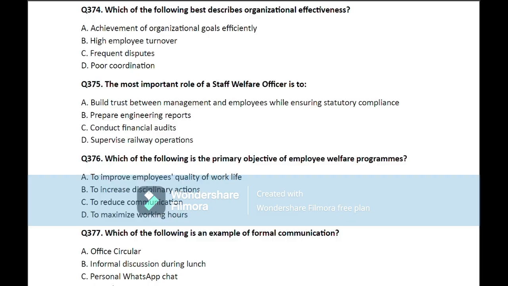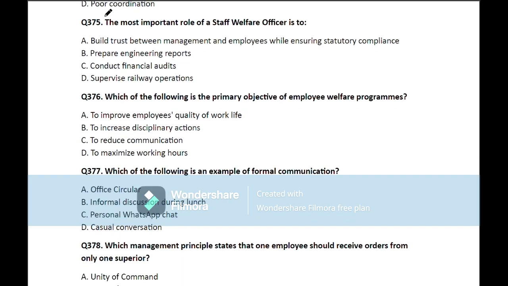Question number 374. Which of the following best describes organizational effectiveness? So here the correct answer is achievement of organizational goal efficiently. Move on to the next question.